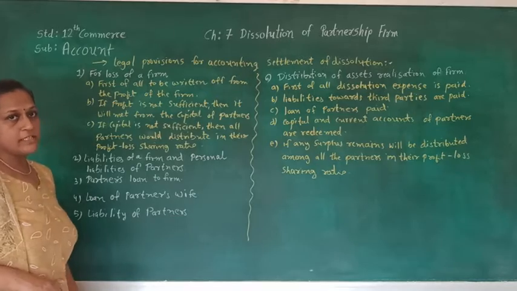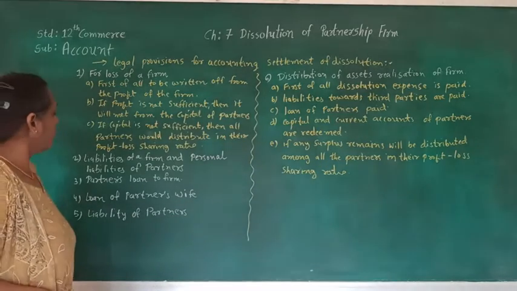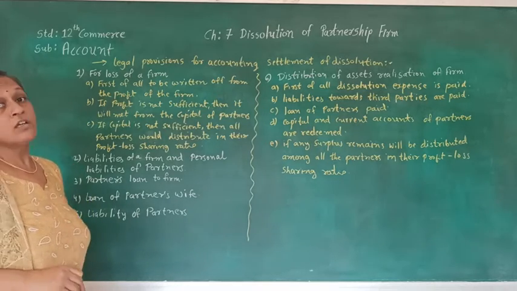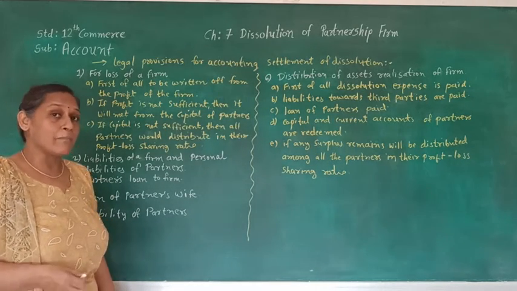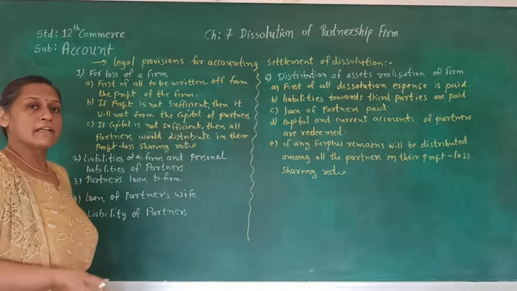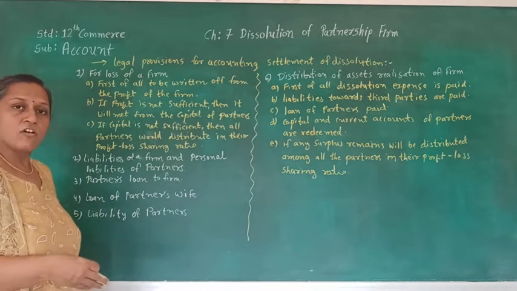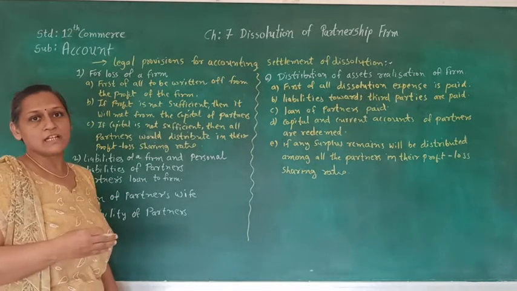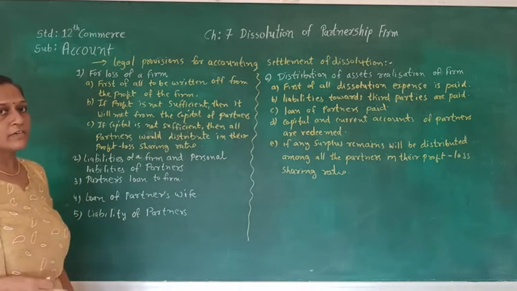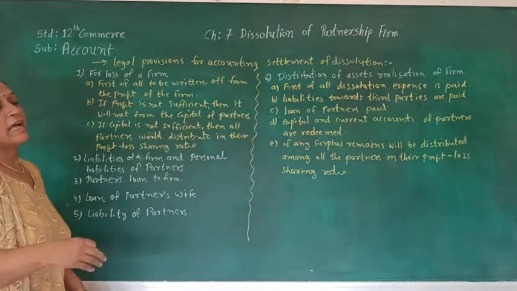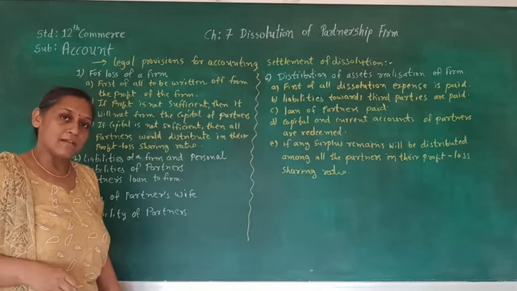The next point is loan of a partner's wife. If a loan is taken from the wife, who is a third party, it will be treated as a third party liability and will be paid off in order: the first is dissolution expense, and the third one is third party liability. So it is supposed to be paid off as if it is a third party liability.